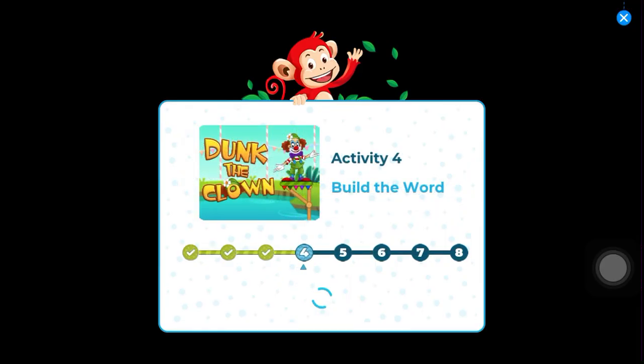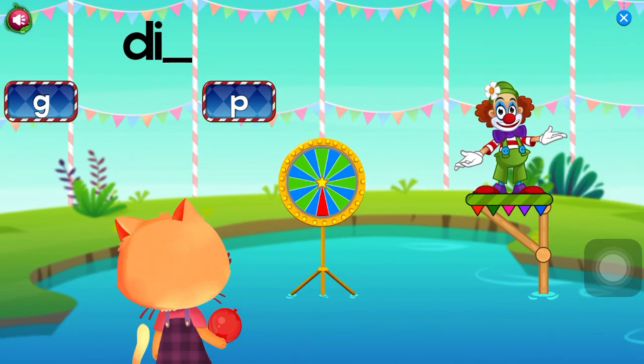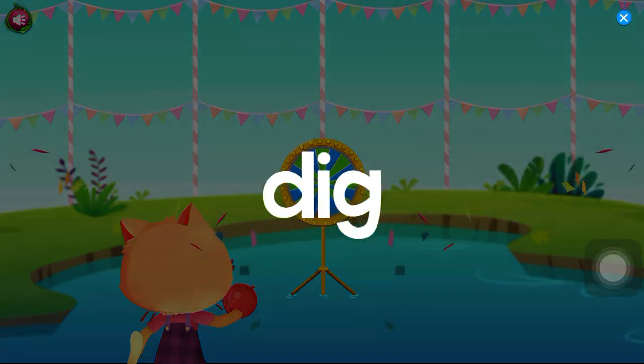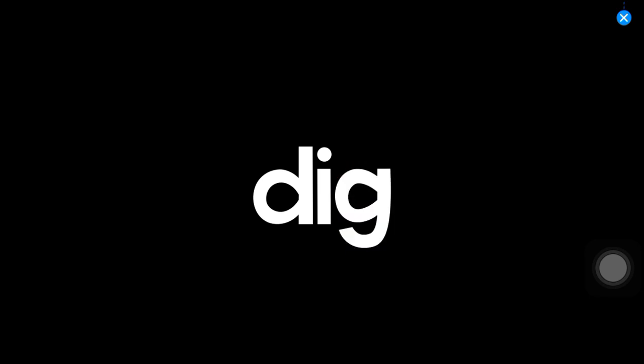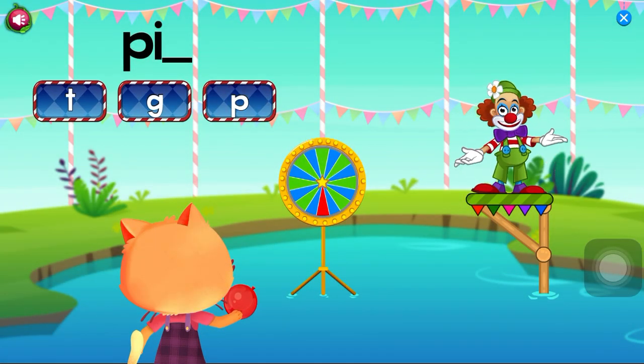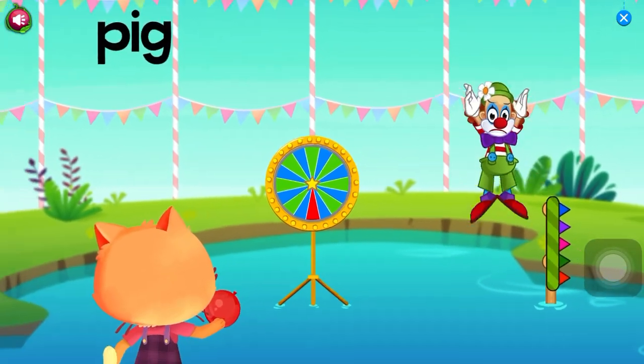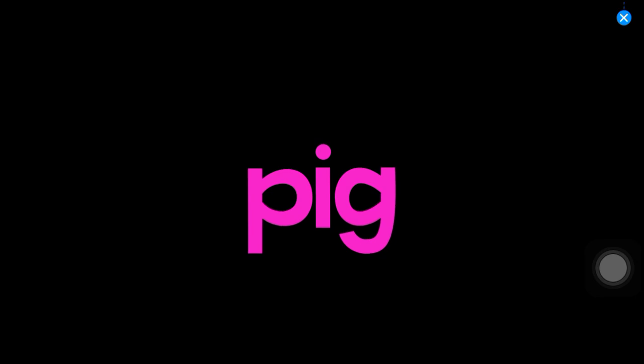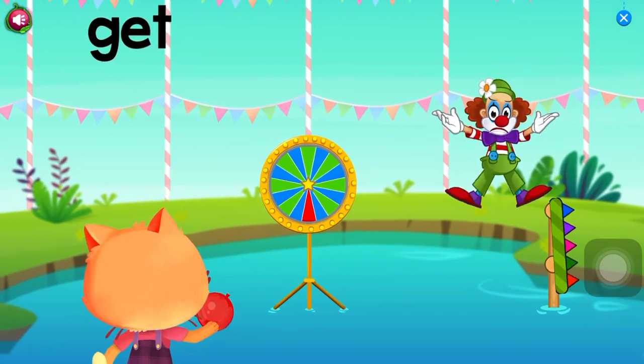Activity 4. Build the word. Tap to choose the correct answer to complete the word. G, D, I, G, dig. Pig. G, P, I, G, pig. Get, G, E, T, get. Tag,